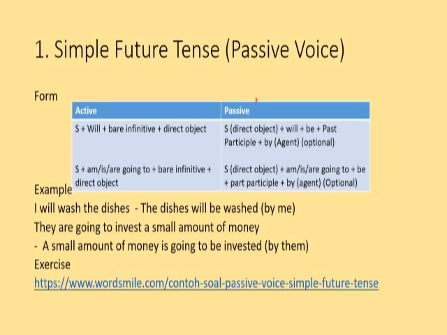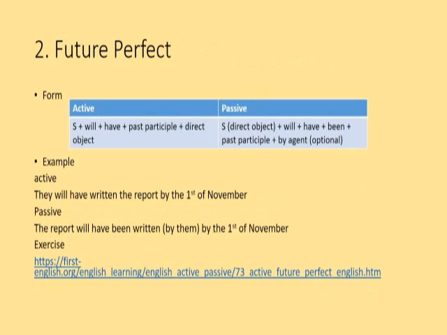Okay, now we go to future perfect. For future perfect, look at this one. This is the active, where you put subject and then will and then have and then past participle plus direct object. This is for active construction. When we change that into passive, then we move the direct object in the first position. It becomes the subject as usual. And then you put will and then have and then be and then past participle.